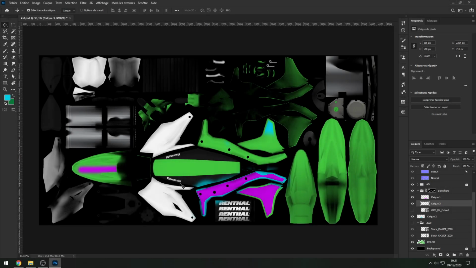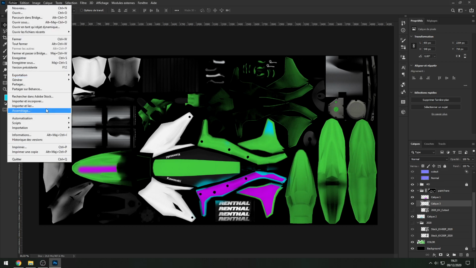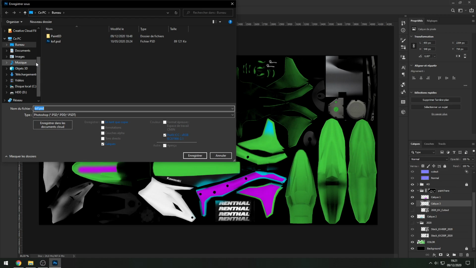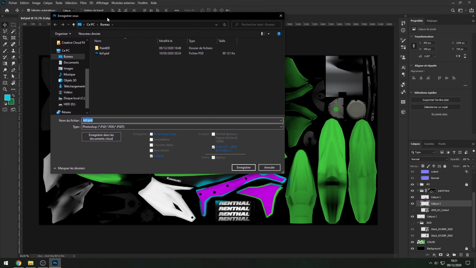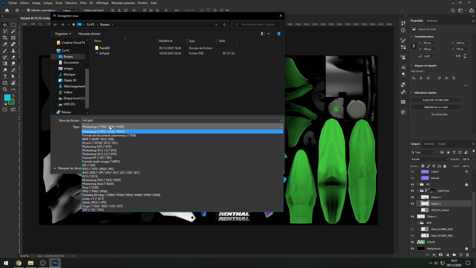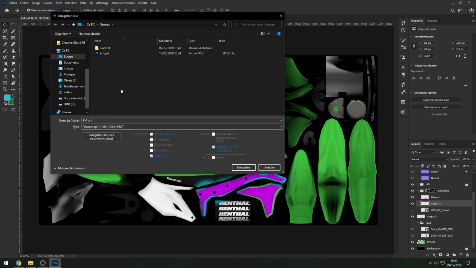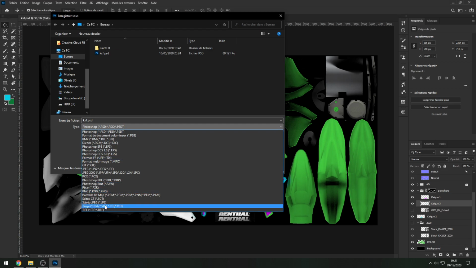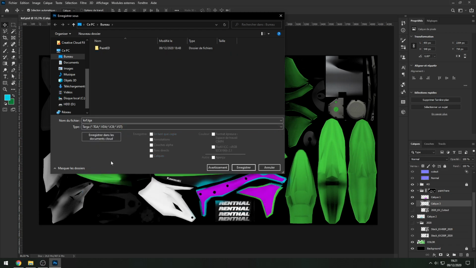So let's say our skin is done. We'll now need to export it. In Photoshop, the easiest way is to go to File, Save As, or you can just press Ctrl-Shift-S. We will name our file KXF, because every OEM PSD is named after the file that you need to export. So we'll not change the KXF, but we'll use the TGA format. That's what the game reads.